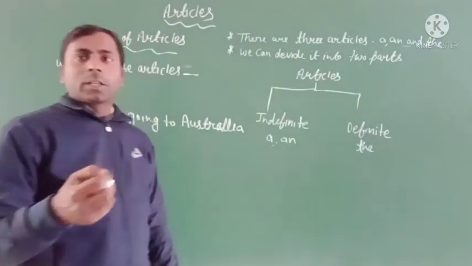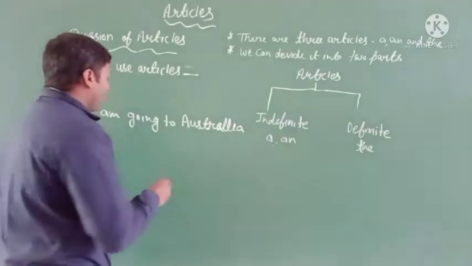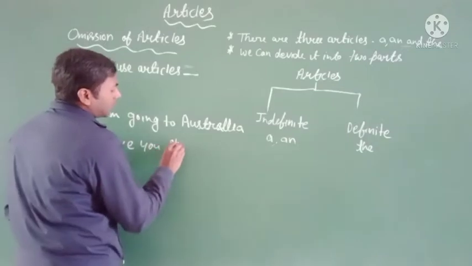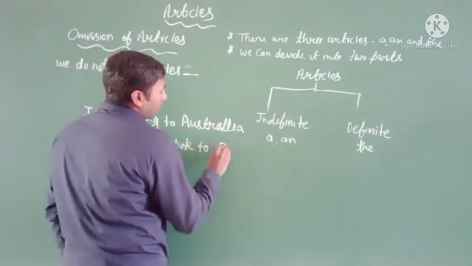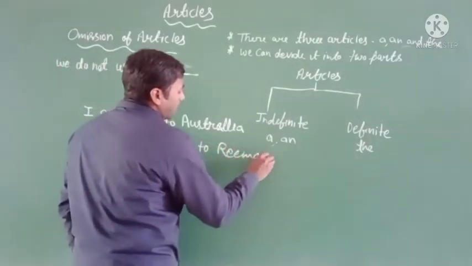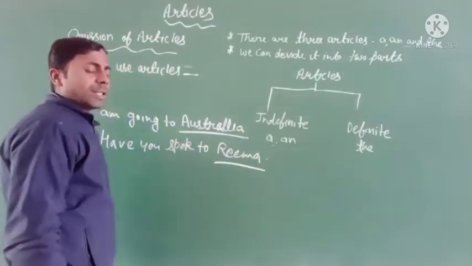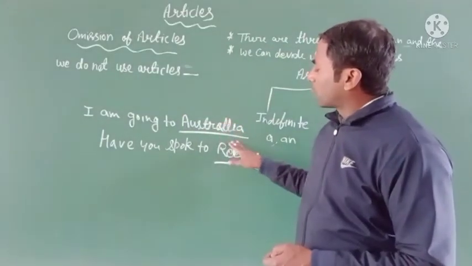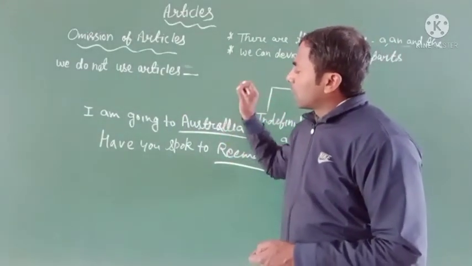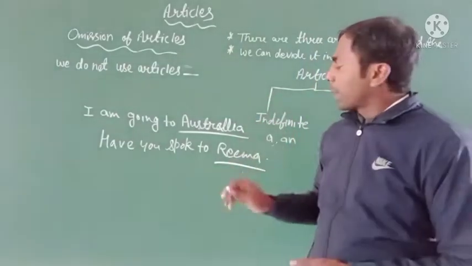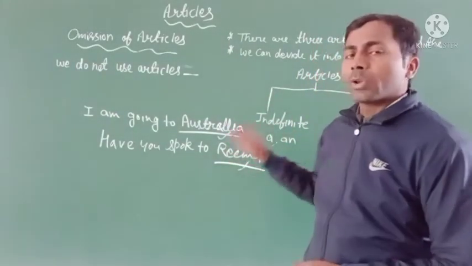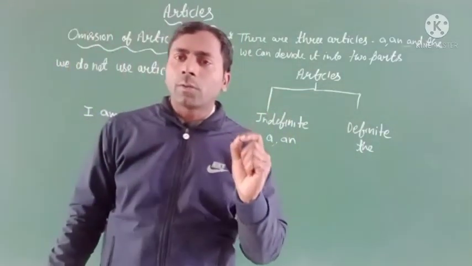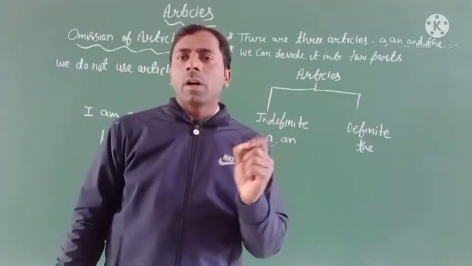Another example: have you spoken to Rima? You can see here Rima and Australia. In both sentences we do not use any article, because Australia and Rima are both proper nouns. Wherever you have a proper noun in a sentence, do not use any kind of article.